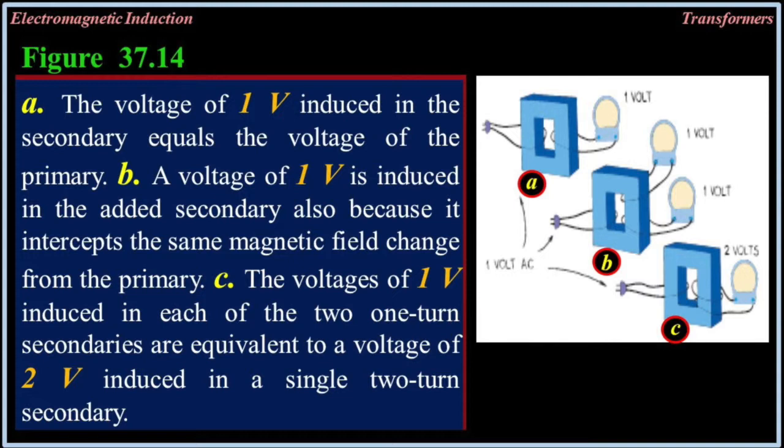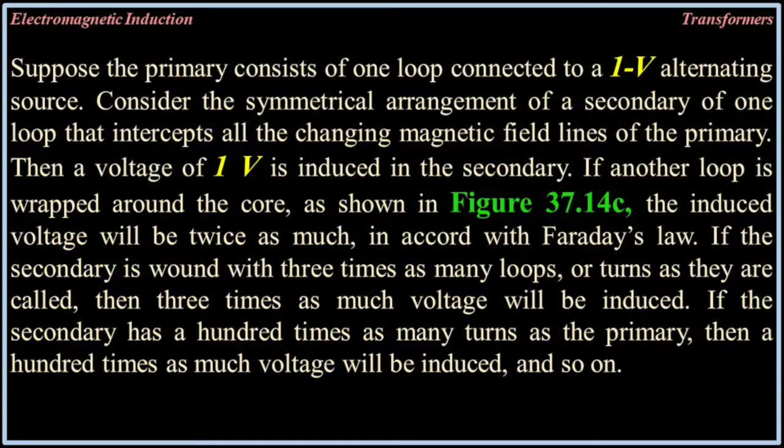B: a voltage of 1 volt is induced in the added secondary also, because it intercepts the same magnetic field change from the primary. C: the voltages of 1 volt induced in each of the two one-turn secondaries are equivalent to a voltage of 2 volts induced in a single 2-turn secondary.